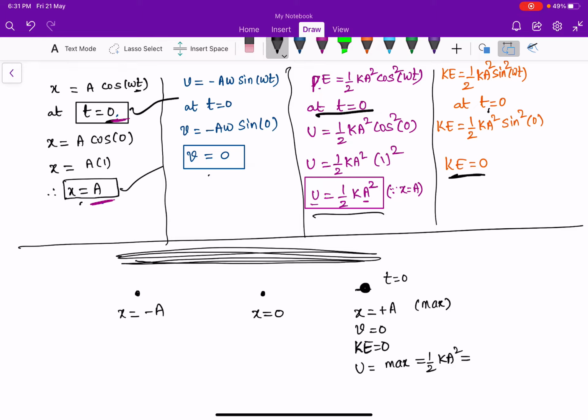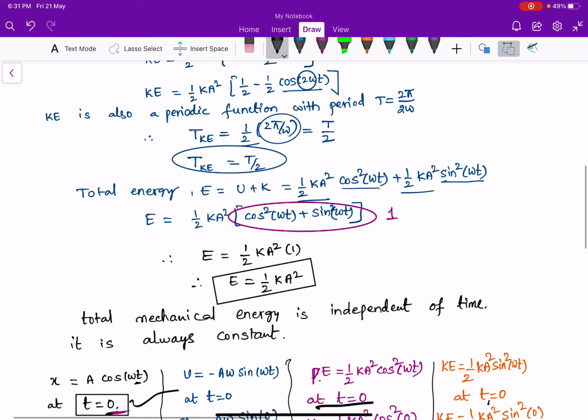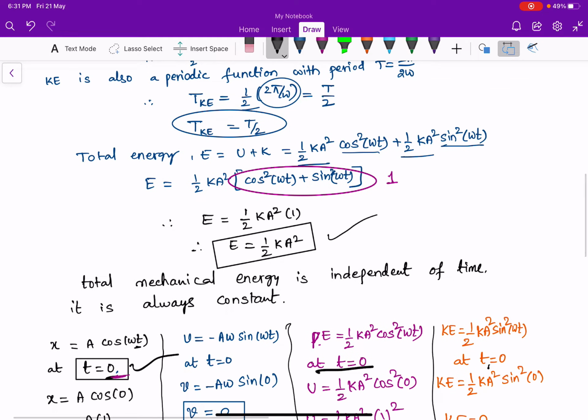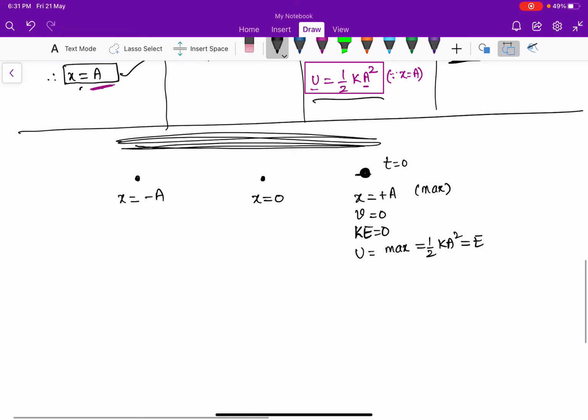We know that half ka square is nothing but the total mechanical energy. Total mechanical energy is the sum of potential and kinetic energy. Therefore, at positive extremum, kinetic energy is equal to 0, so K equal to 0. At positive extremum, total mechanical energy is simply the potential energy, which is equal to half ka square.